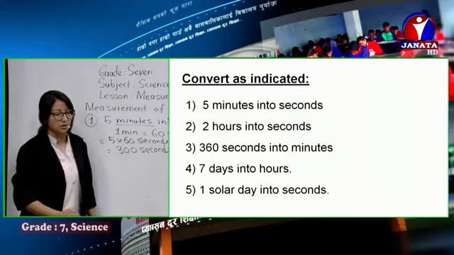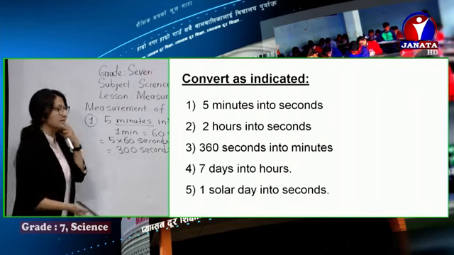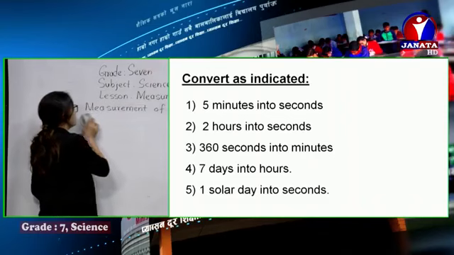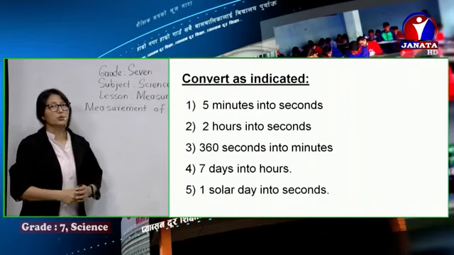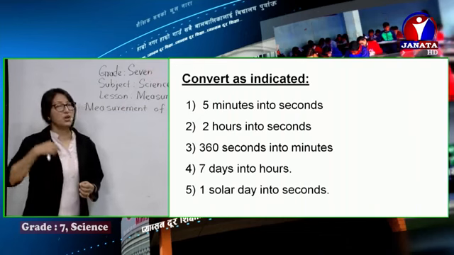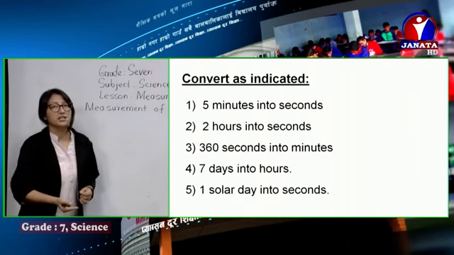One more I'd like to solve, question number 5. Convert 1 solar day into seconds. Now, solar day means we all know a day, the rotation period of Earth. The Earth takes 24 hours for one complete rotation.